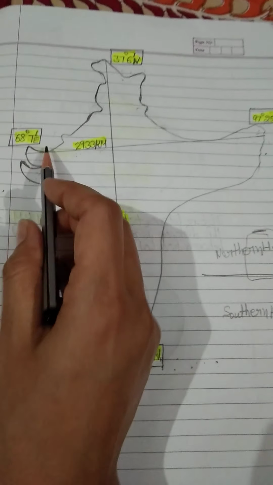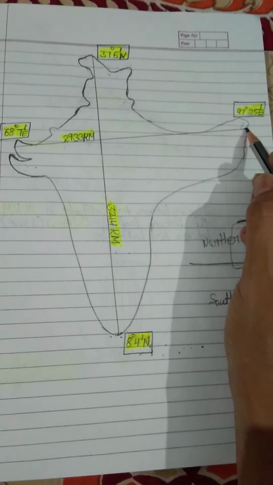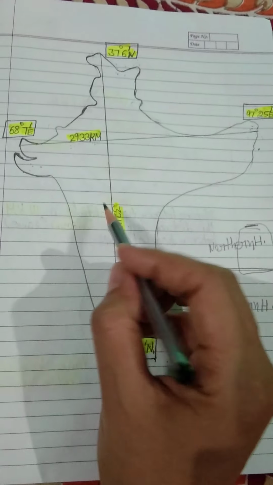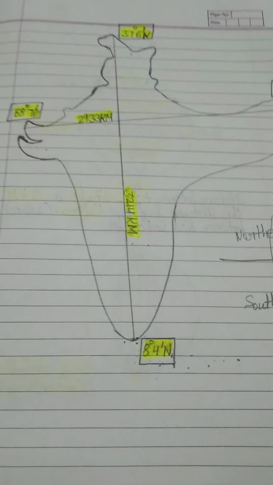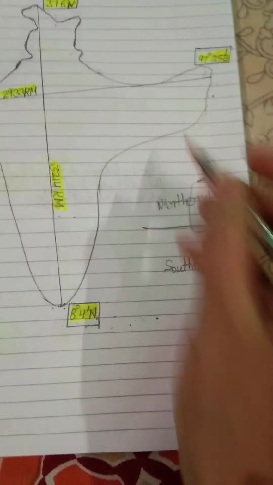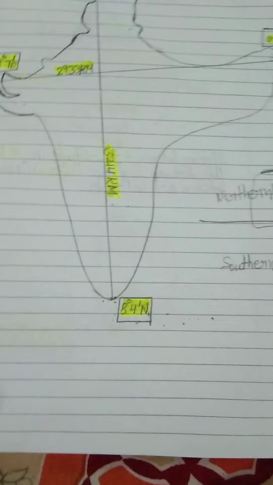Now take the longitudinal extent. The longitudinal extent of our India is 68 degree 7 minute east to 97 degree 25 minute east.